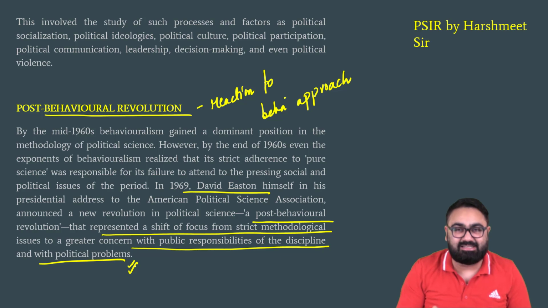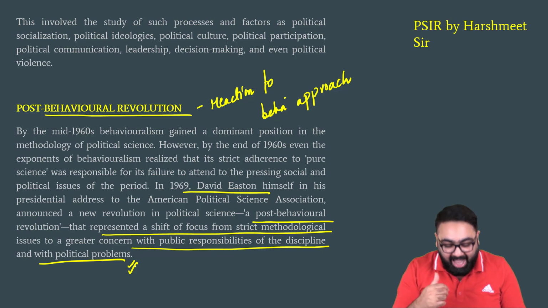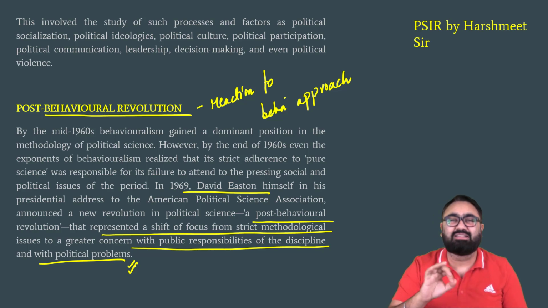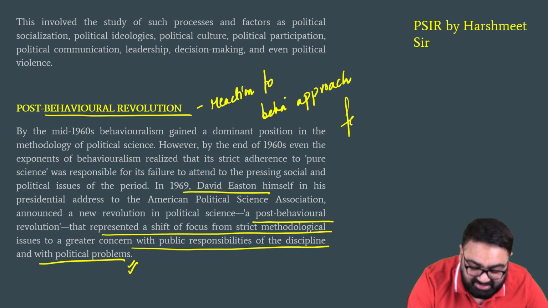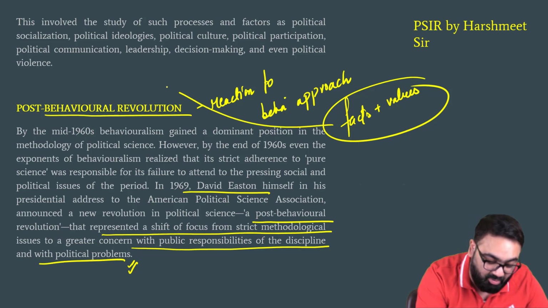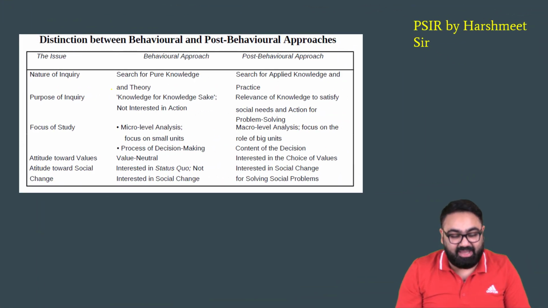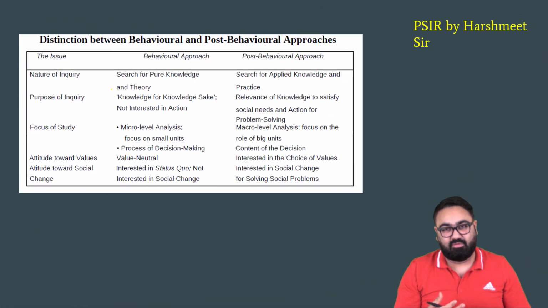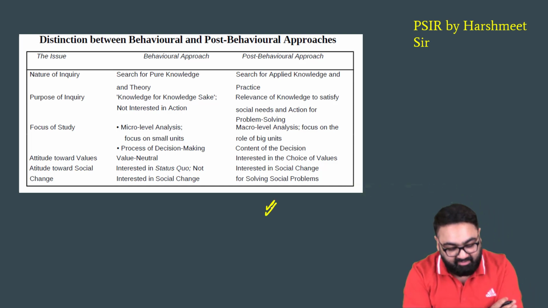As a political scientist, it is important for you to understand the aspirations of the people and to make society a better place, not just read about facts and then write books about it. So David Easton said that political scientists should play a better role in the society, and for that we cannot just focus on facts, we have to focus on facts and values both. This became the foundation of the post-behavioral approach. Focusing too much on the facts would mean that we are moving away from our objective. This table is also important for you to understand the difference between behavioral and post-behavioral approach.